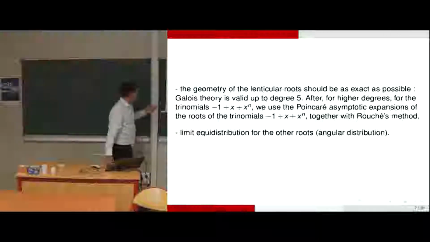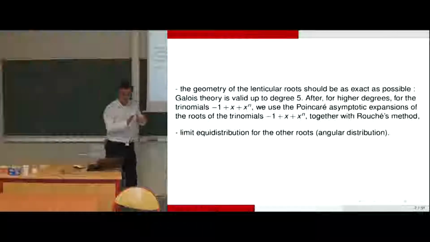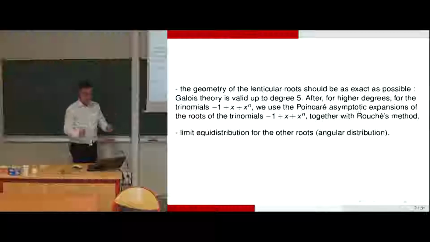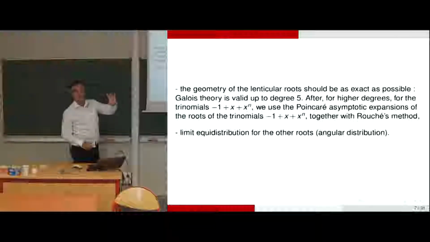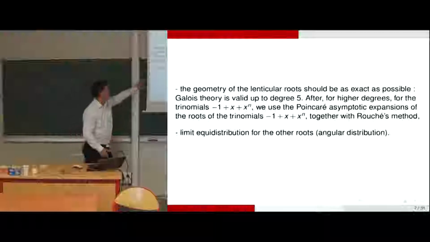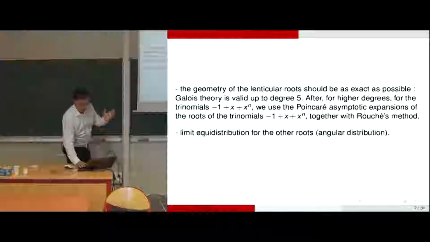And what we have seen on the big figures, there is a limit equidistribution. I will formalize that after for the other roots and the complete set of roots. So there are two types of roots, the lenticular roots, giving rise to a minorant of the Mallet measure, and the complete set of roots involved in a very general theory at the same time, when beta tends to 1, when n tends to infinity, when the dynamical degree tends to infinity.